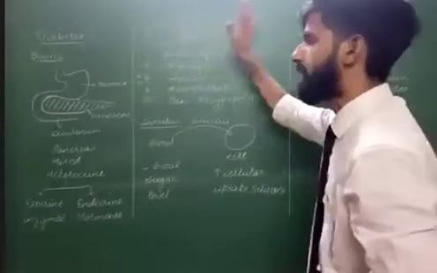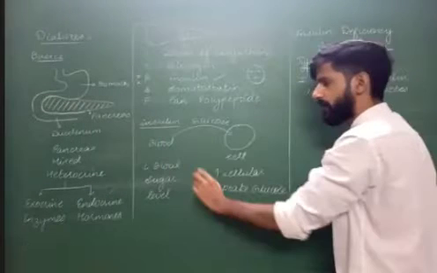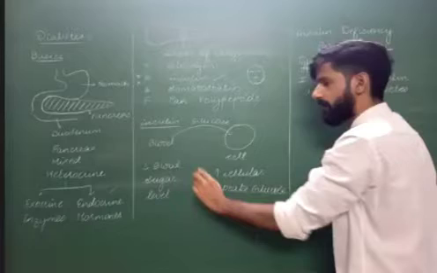Amongst all this, my dear students, remember insulin. Insulin acts like a carrier.